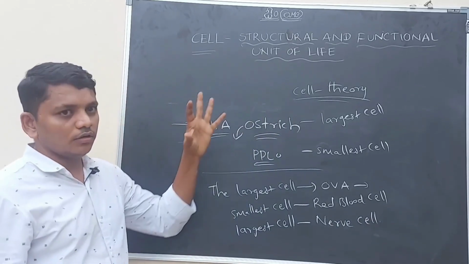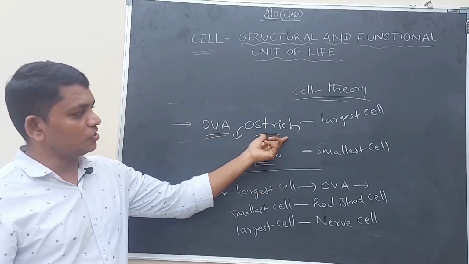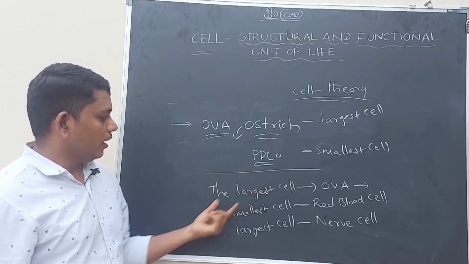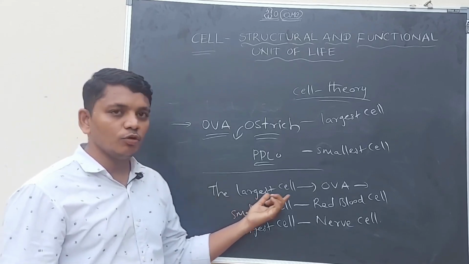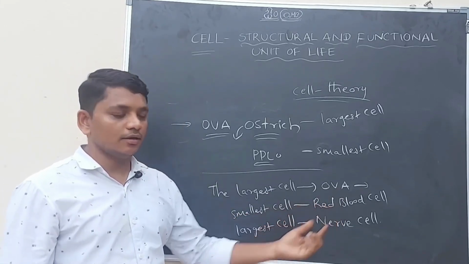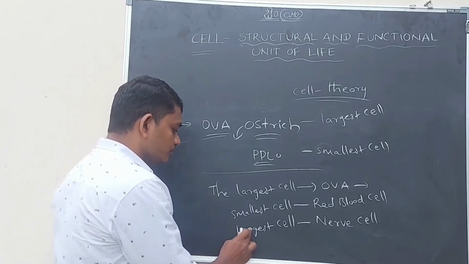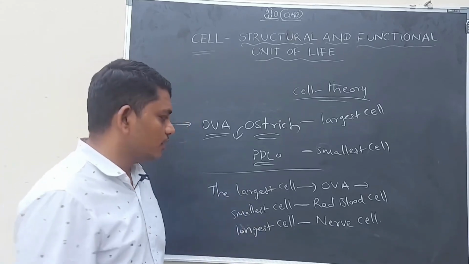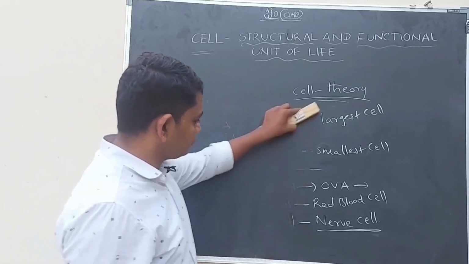So here we discussed five things. First, the largest cell in the world is the egg of the ostrich. The smallest cell in the world is PPLO. And when we discuss human beings, the largest cell in the human being is the ovum of a female. The smallest cell is the red blood cell. The largest, sorry, not largest, longest, which means lengthy, cell is the nerve cell. So these are important points about the size of cells.